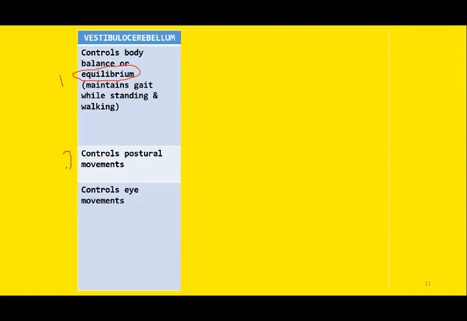The second most important function is the control of postural movements. This is again very important, and all these postural movements are related to maintenance of equilibrium or body balance, you can say. So these are interrelated functions. And the third function is the control of extraocular movements.